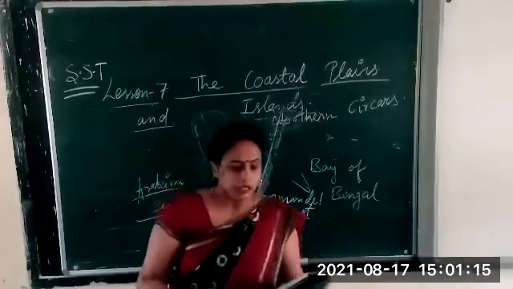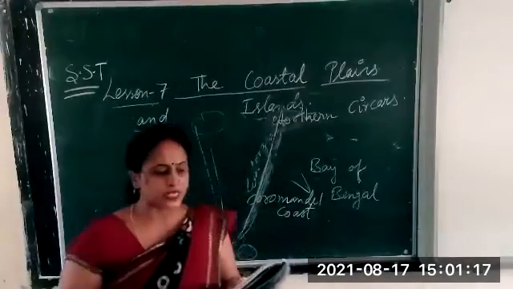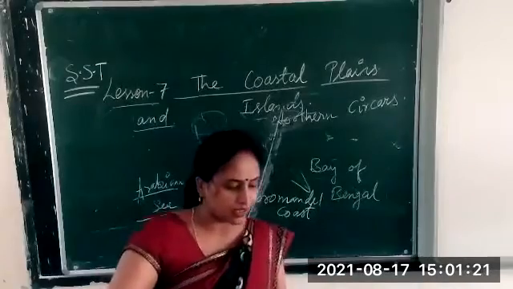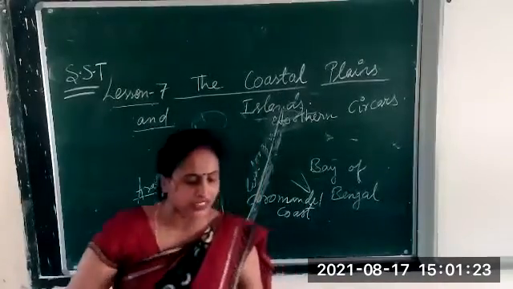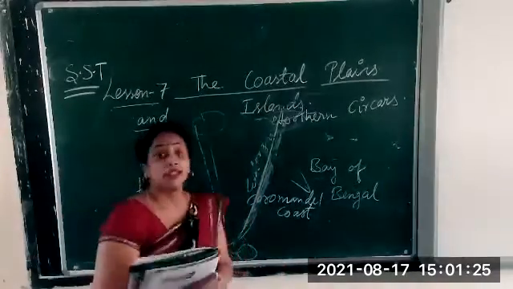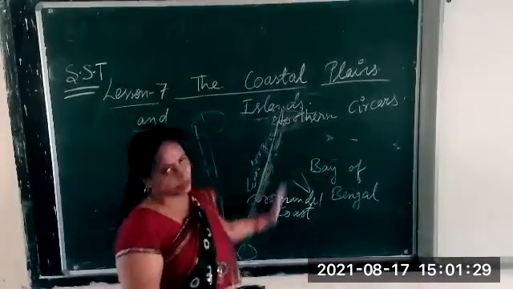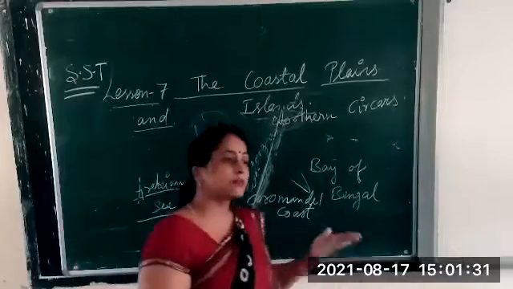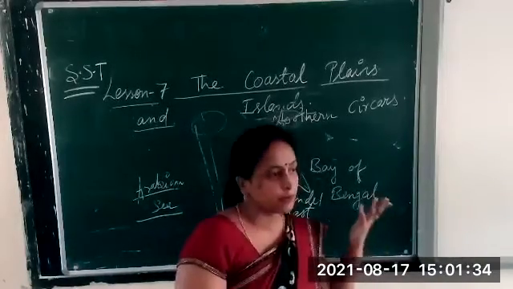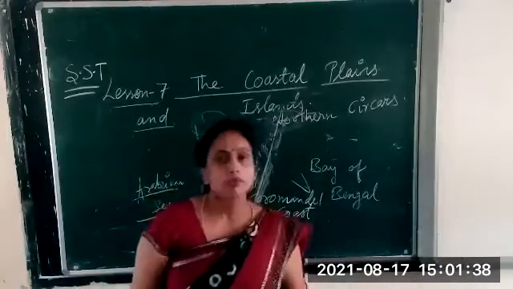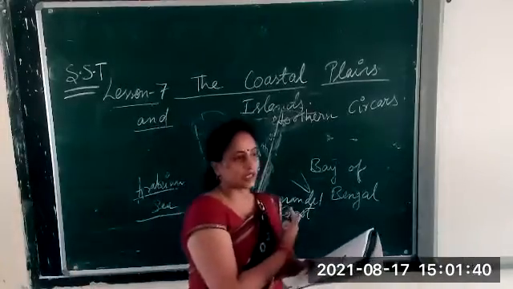That's why the life of the people is greatly influenced by local factors. What factors are there here? The main occupation of the people of these regions is agriculture. In this area the occupation of the people is agriculture. What is the occupation? Agriculture. And they grow rice because plenty of water is there.